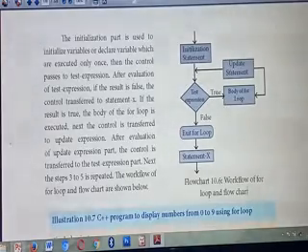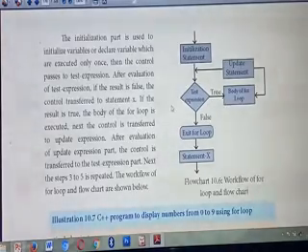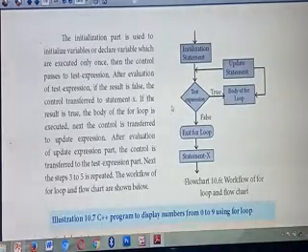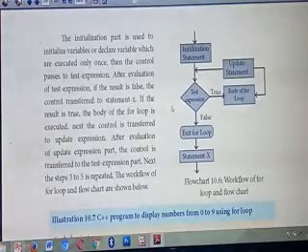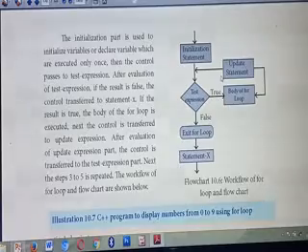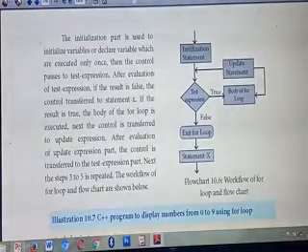Then again, listen, iteration. What do you mean by an iteration statement? A particular set of statements is executed repeatedly, again and again, till the condition becomes false. This loop will execute as many times as you specify, till the condition becomes false.